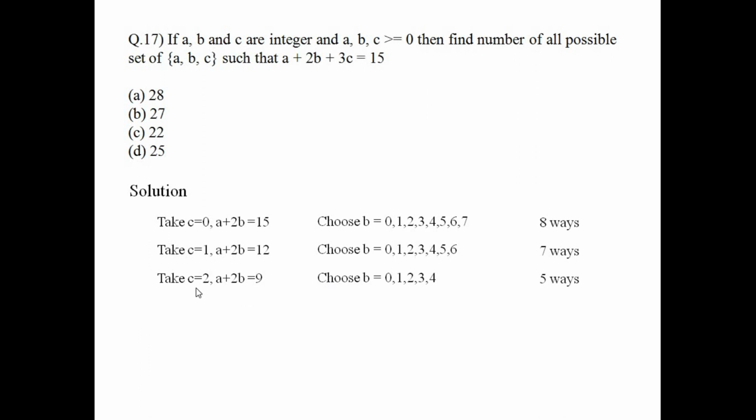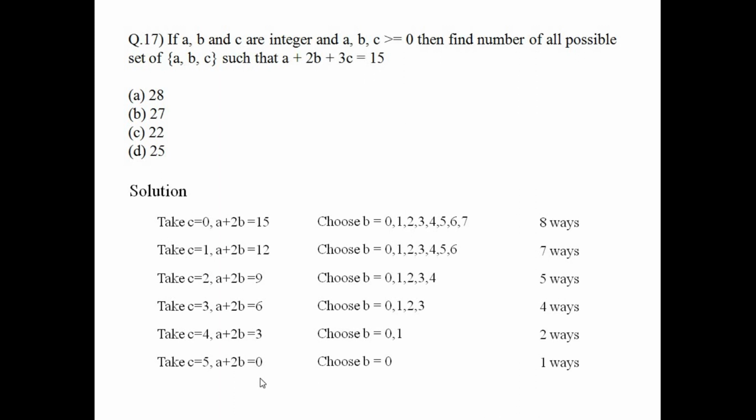Like that, keep on moving. C equal to 2, b 0 to 4, 5 ways. C equal to 3, b 0 to 3, 4 ways. Then 2 ways, then 1 way, and it is the last case, c equal to 5. So you just add this up, then you get 27. So the correct answer is 27. Moving on to the next question.